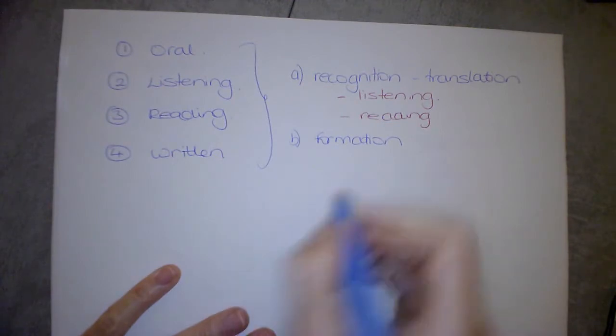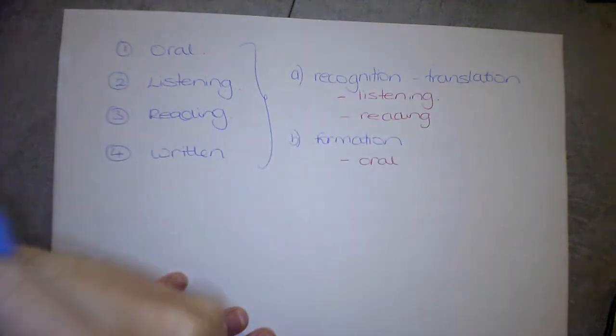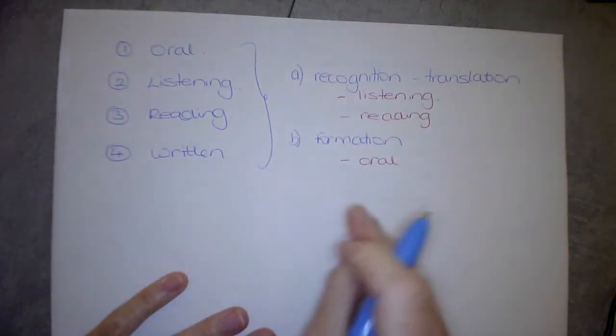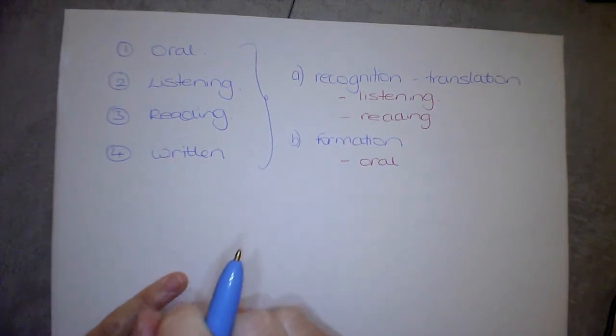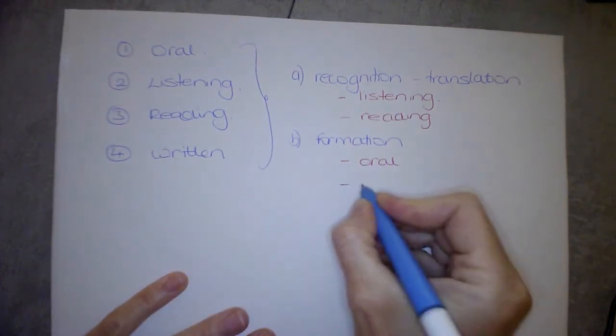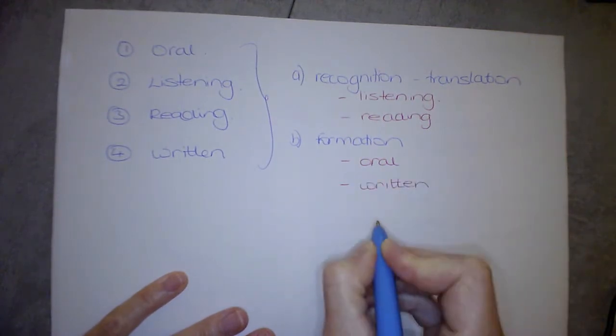When are you going to have to form them? In the oral exam. You're going to have to be able to flick between talking about the past, the present, and the future, because the examiner will test you on as many tenses as he or she can. Okay, and then the next time you're going to have to use them or form them is in the written.